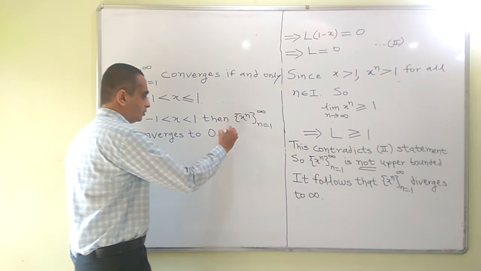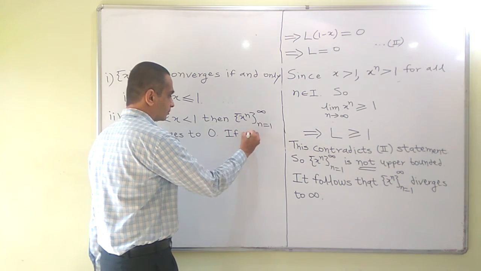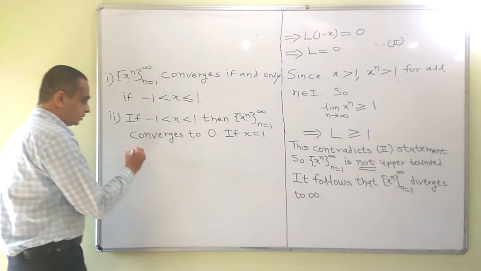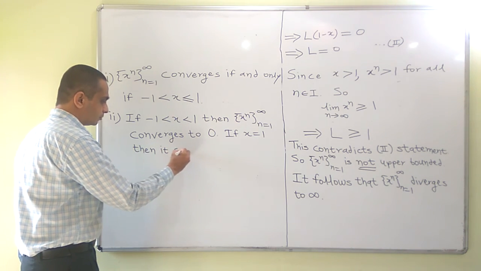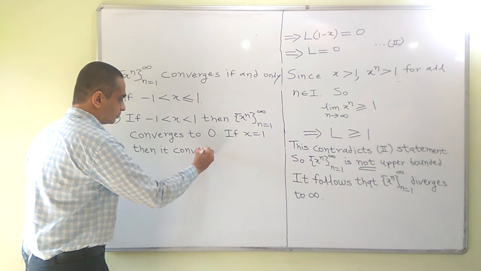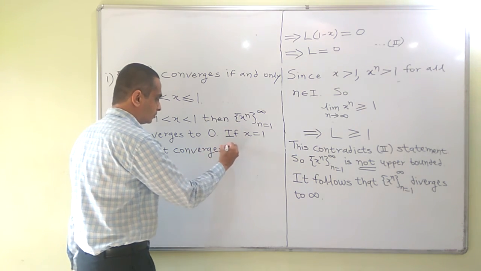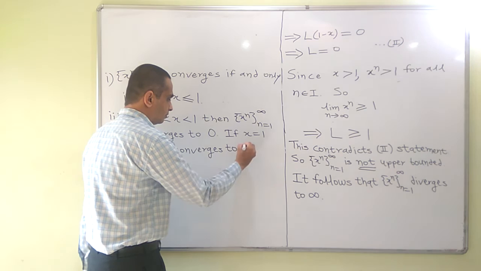If x is equal to 1, then it converges to 1.